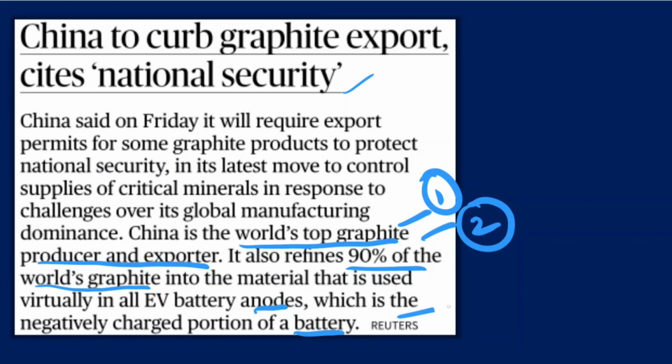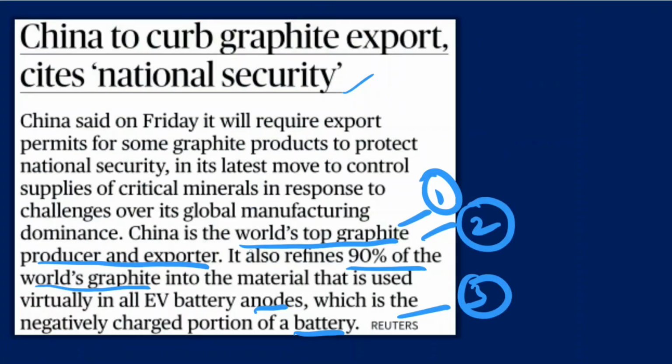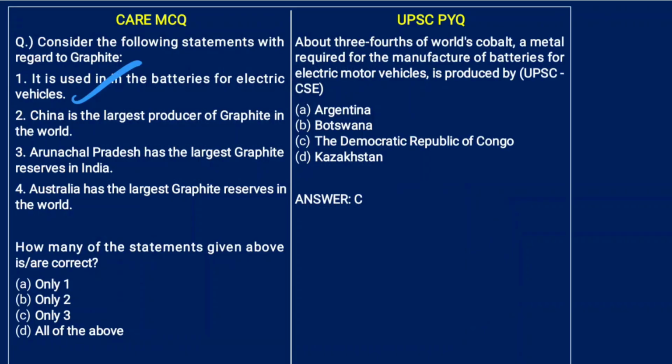So anode, this is also important for prelims. Now we'll get into the MCQ. Consider the following statements with regard to graphite. It is used in the batteries for electric vehicles. Yes. China is the largest producer of graphite in the world. Yes, because we have just seen here China is the world's top graphite producer and exporter.